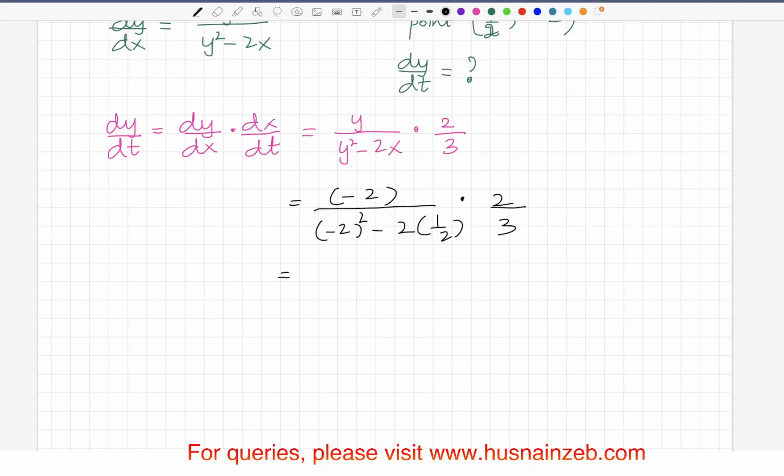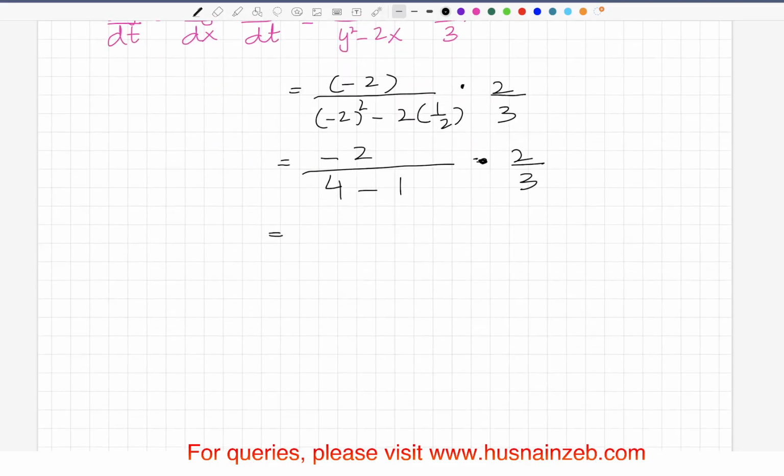So now we just have to simplify this. This is going to give you 4 minus 1. Sorry, that's 5. So this is 2/3, so minus 2/3, and here you have 2/3.